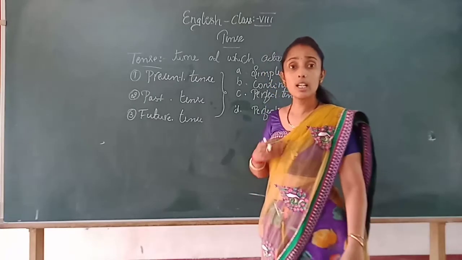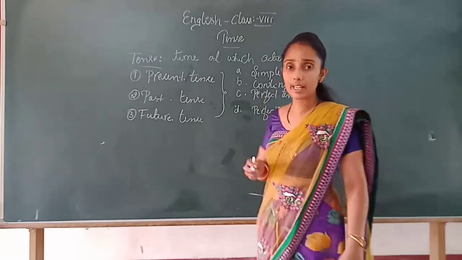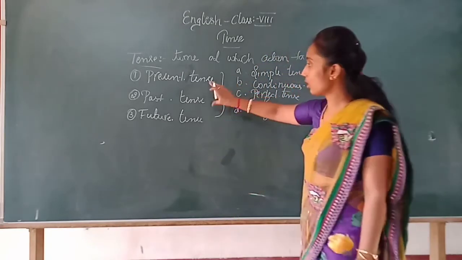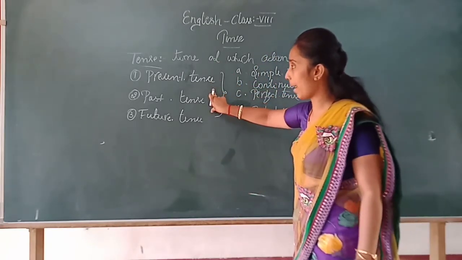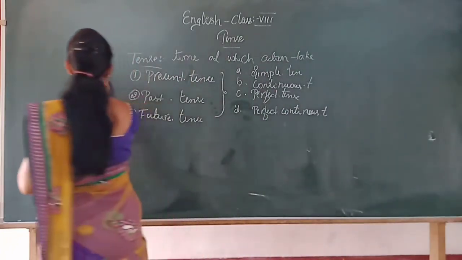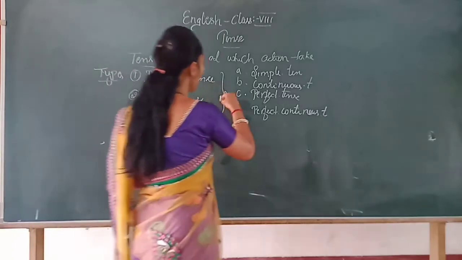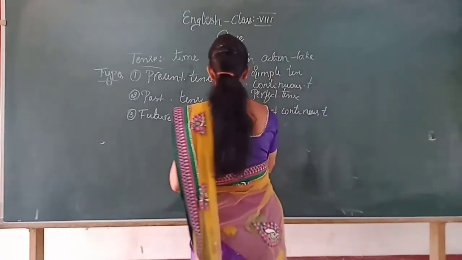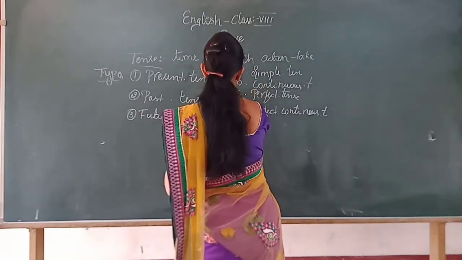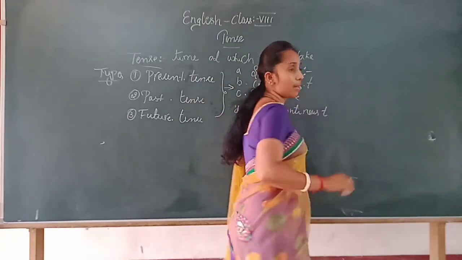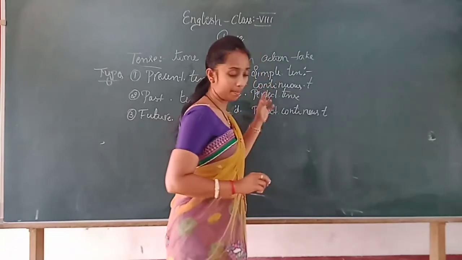Okay. Now let's learn what simple tense refers to. First you will write down tense, below that the types, and below that the subtypes. These are the subtypes. Now let's learn what is simple tense. Give a heading, simple tense.